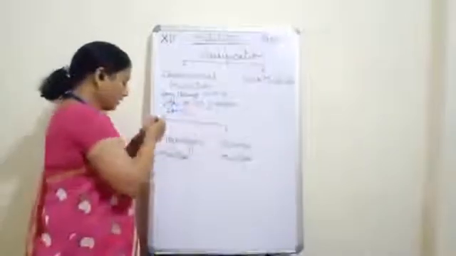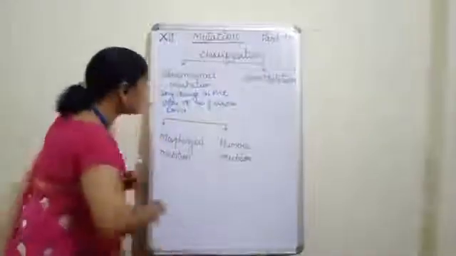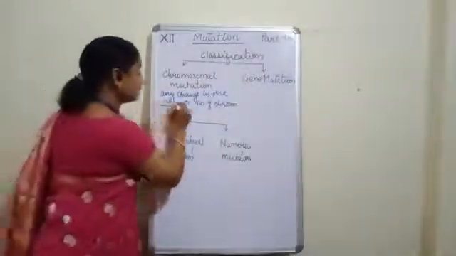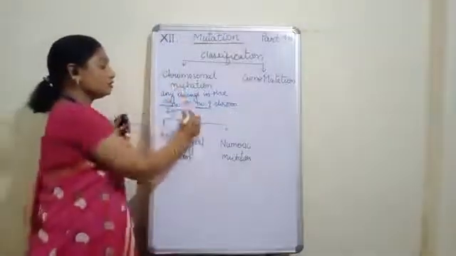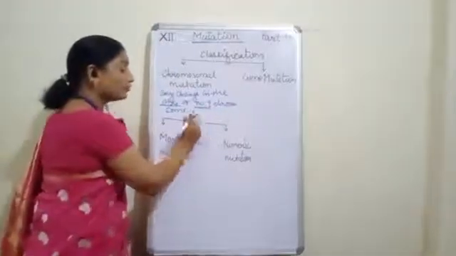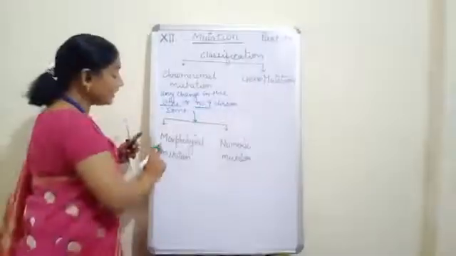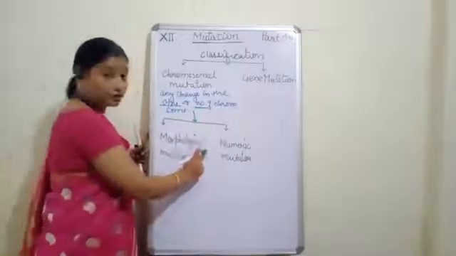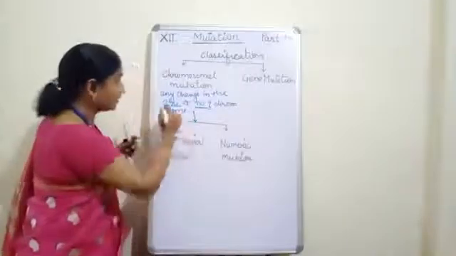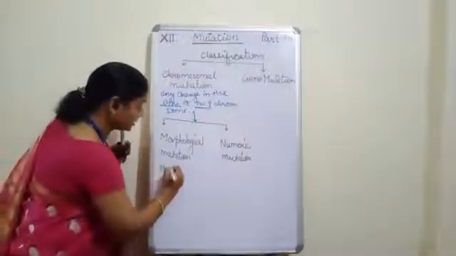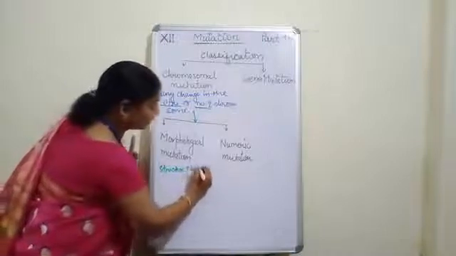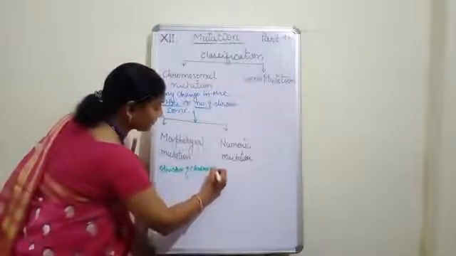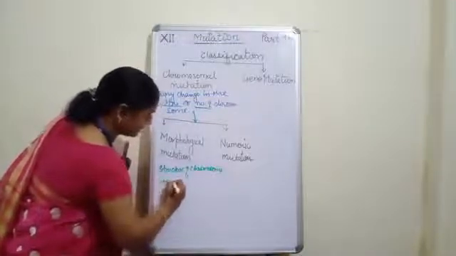Now, on the basis of the structure as well as the number, we can say that the chromosomal mutation can be of two types. Number one is morphological mutation, where the structure of the chromosome gets changed.